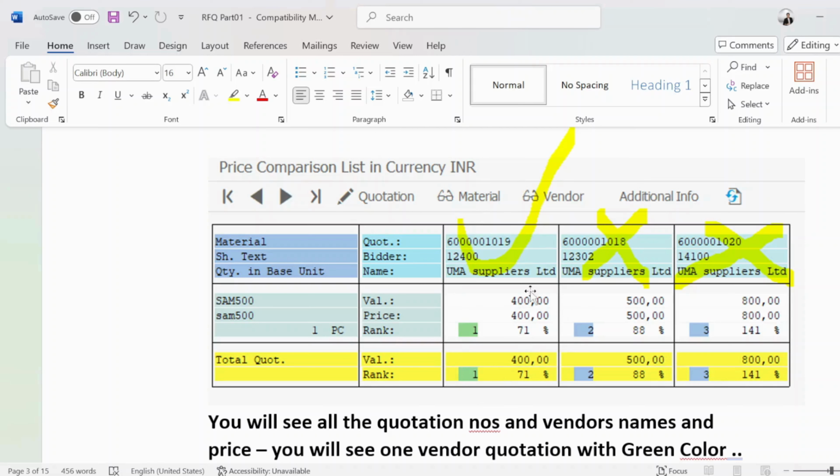So it is suggesting this vendor because it has turned green, and these two are blue. You can select from here, like 71%, because the price is minimum, not that expensive.